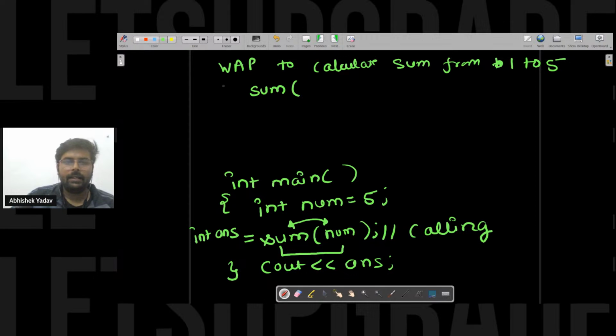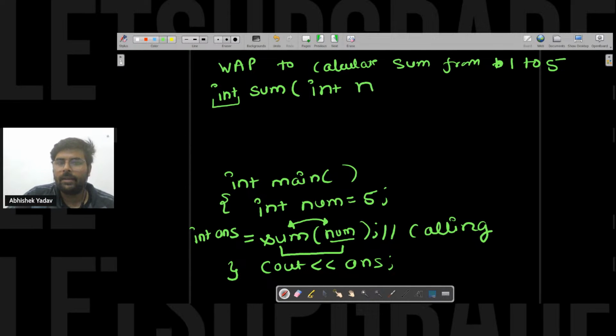Since I have to return the sum from 1 to 5, the result will again be an integer, right? So here I am taking the data type as int. After that, here I have passed one argument, that is num. So here I have to write the parameter, that is int, and declare a variable here.